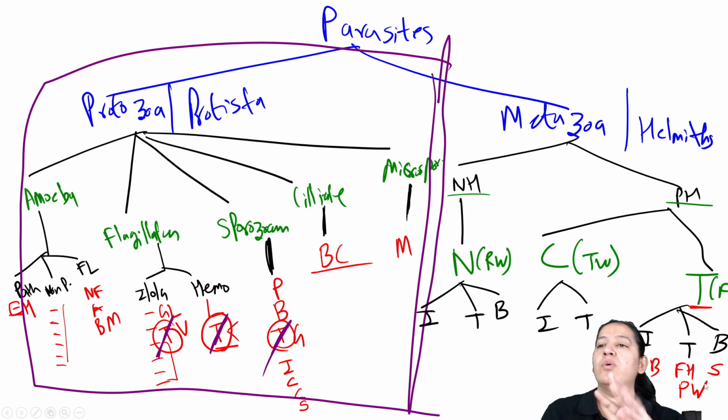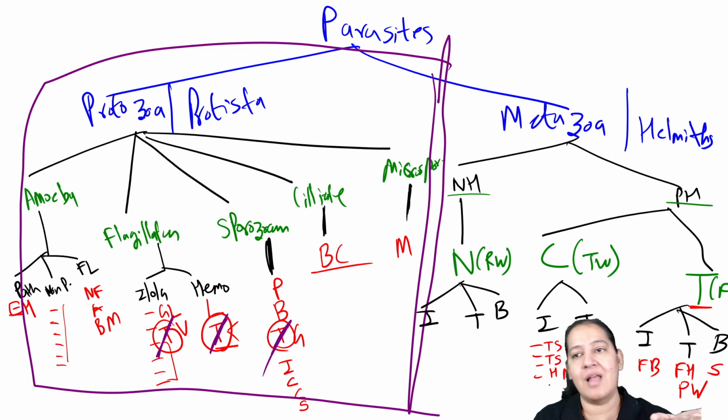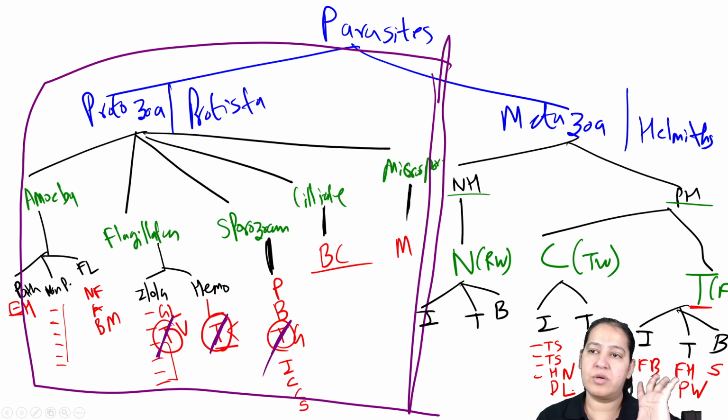So we are done with trematodes. Only four are there. Let's come to cestodes. In the tissue, only one is there, Echinococcus granulosus, that is dog tapeworm. In the intestine, there are four. Two are Taenia: Taenia solium, Taenia saginata. One is Hymenolepis nana, and the last is Diphyllobothrium latum. So these are the total five.